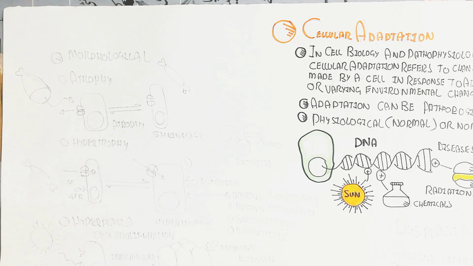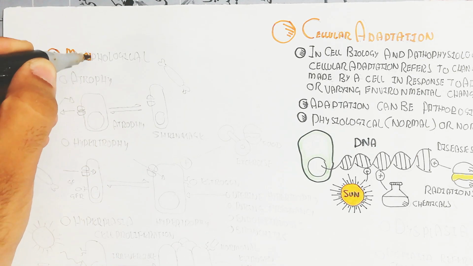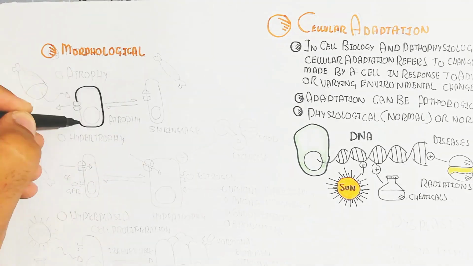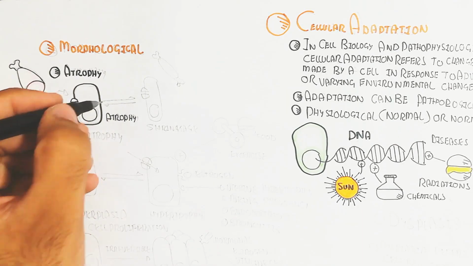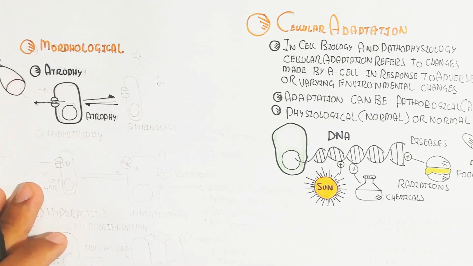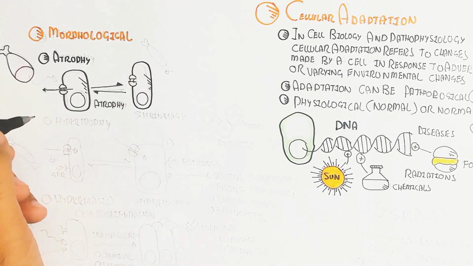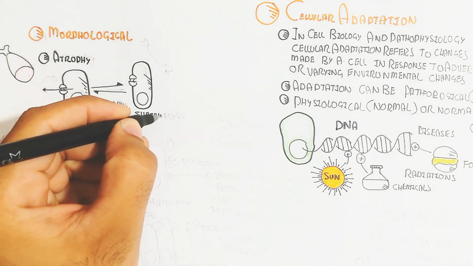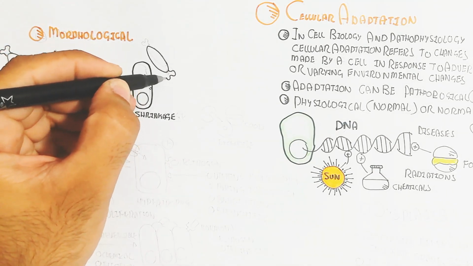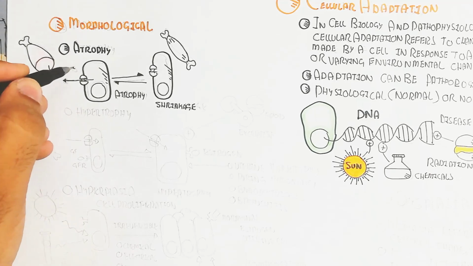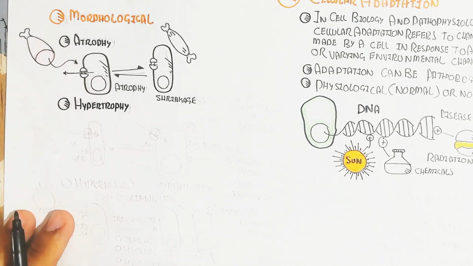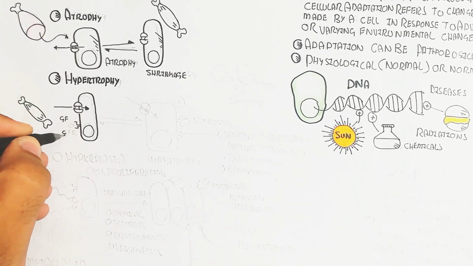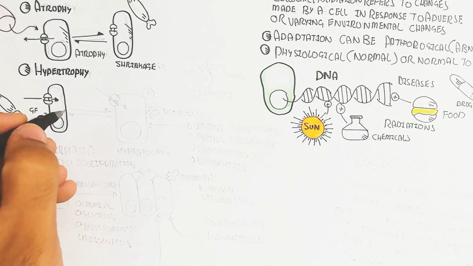Let's understand the morphological. Morphological means the change of the shape of the cell. Morph means shape. This is the bigger cell. The best example is a bigger muscle leading to atrophy, and this is a type of atrophic cell. In this way, atrophy can be reversible, the shrinkage of the cell due to less exercise or other things, and it will reverse again when we stimulate with exercise again.